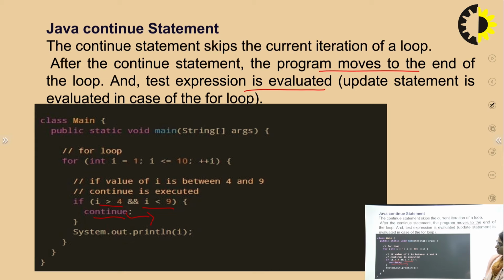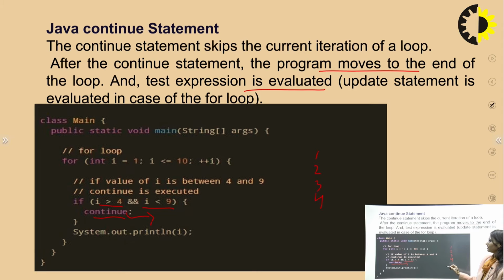Suppose in this program they have initialized i with 1, the condition checked is i less than or equal to 10, and the increment is i plus plus. We have said the condition is for i lying between 4 and 9. It means the loop will work normally for 1, 2, 3. On reaching 4, the criteria for this if condition will be met, and it will continue, the test expression will be evaluated, and this holds for 5, 6, 7, 8 and up to 9.